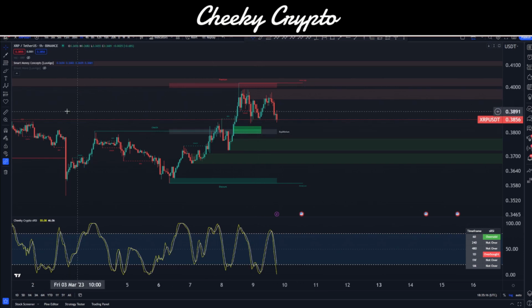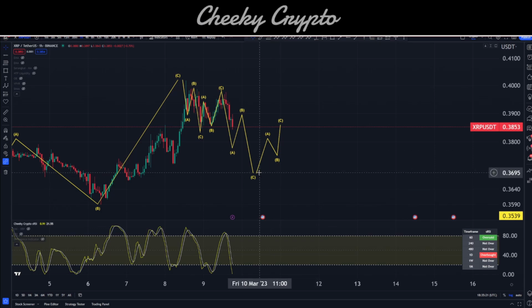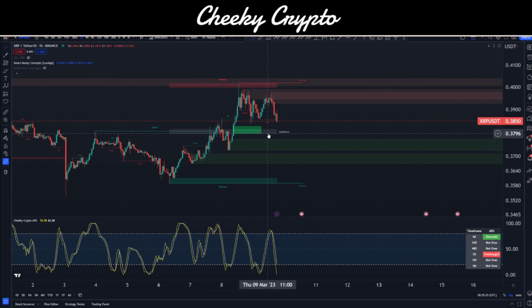Now, as I was drawing up on Elliott wave theory on the other chart, over here, for example, we were looking at maybe coming down quite a bit, maybe towards that 37 area. And if we take a look at this one, we can see right in here, it put us right down into that range. We may even come back down into this green block right here. This happens to be an internal order block for purchasers. And so basically, this is where people are willing to buy. And this actually comes in at 37.2 through to about 37.7. There's also a little one just a little bit lower, right down here. This would be 36.6 through to about 37.1.